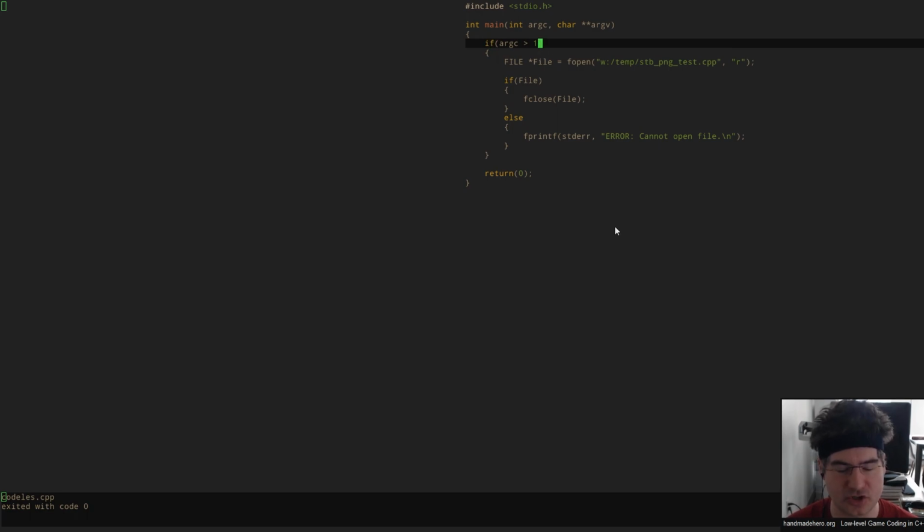And if you want to here, you can check for greater than 1 and be permissive. If you'd rather be specific, you can check for exactly 2. Again, what's that first argument? First argument is the executable. It's not the file we're loading, it's the executable.